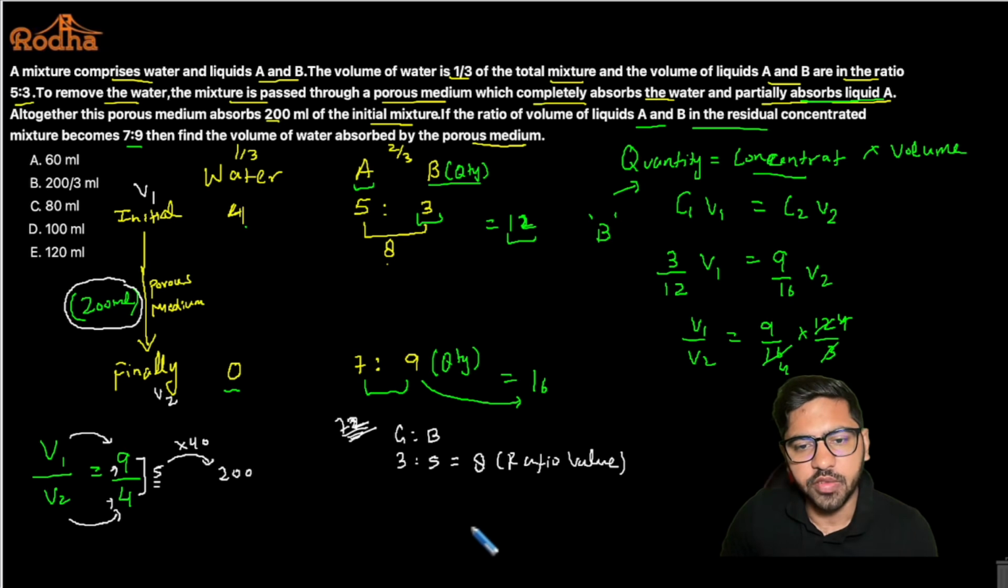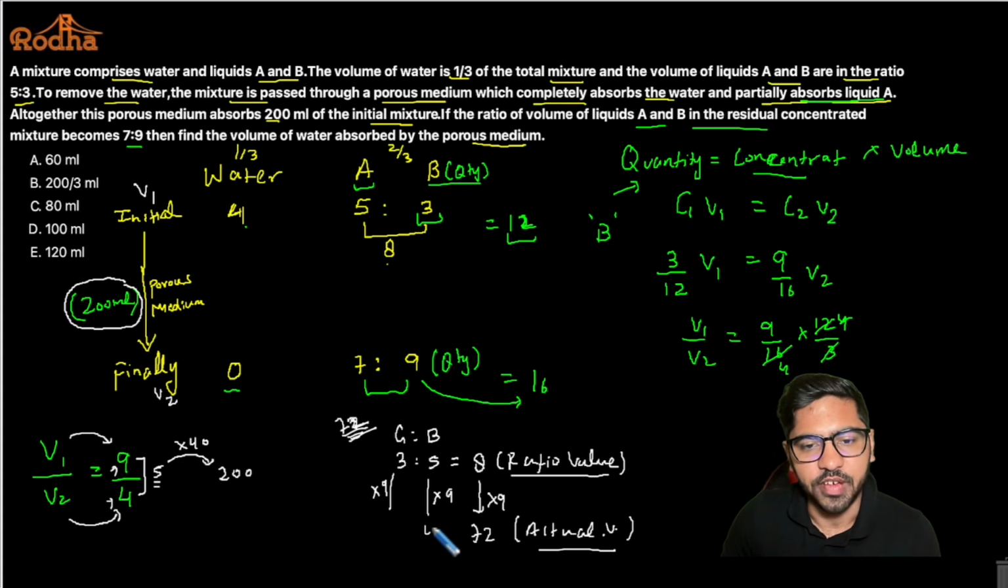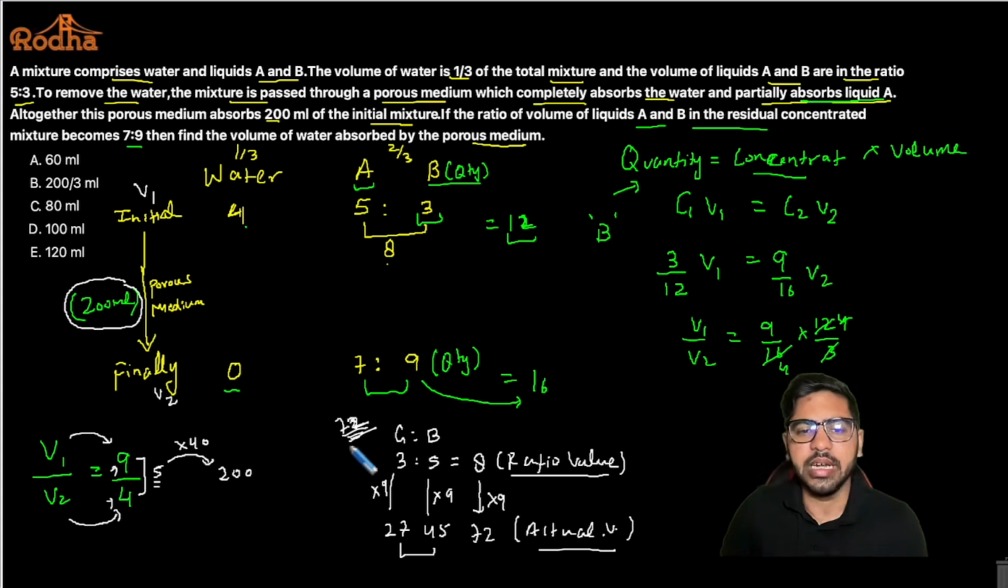But in actual, the total number of students is 72. So to get from 8 to 72, I need to multiply by 9. So this 9 is the multiplying factor that takes you from the ratio value to the actual value. You'll multiply this also by 9, and this also by 9. So 5 into 9 is 45 boys and 27 girls, and if you add 27 and 45 you'll get 72, right?